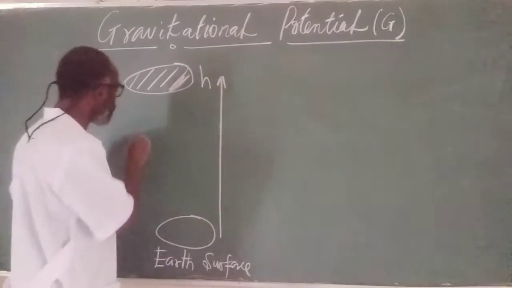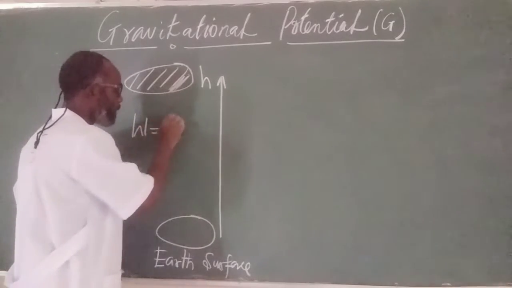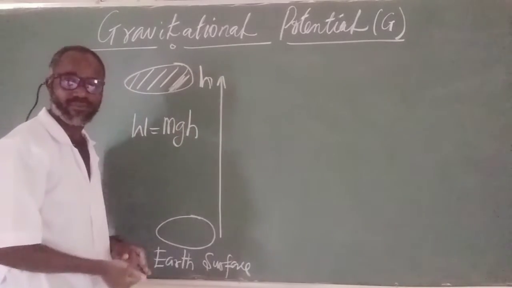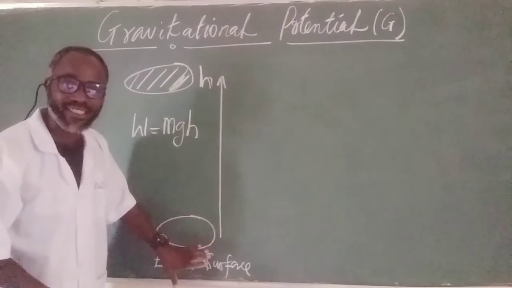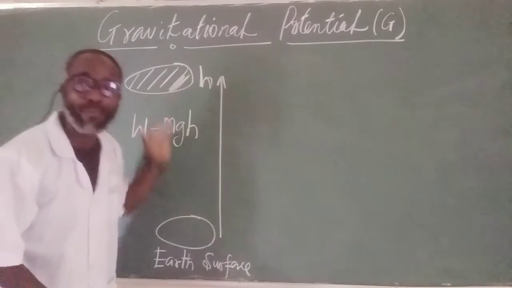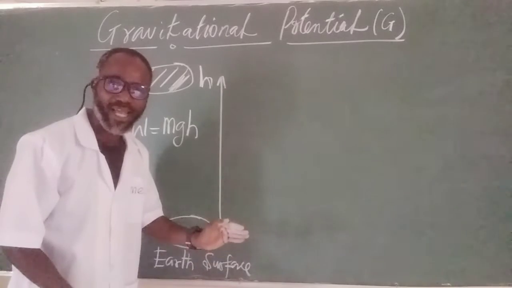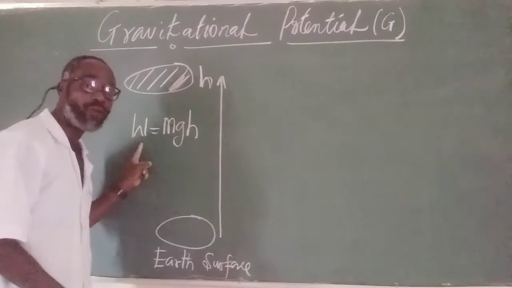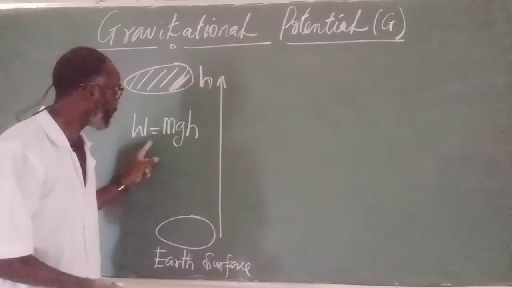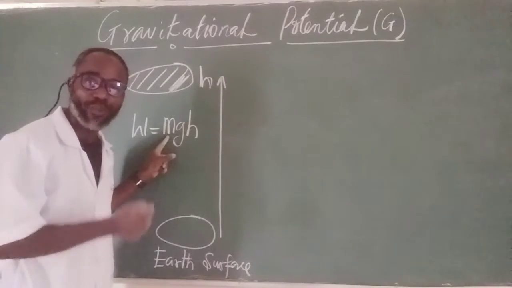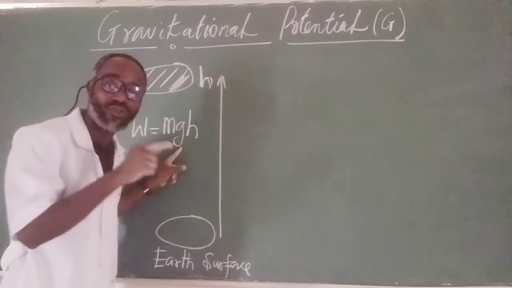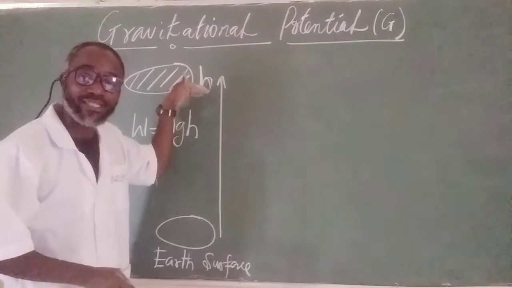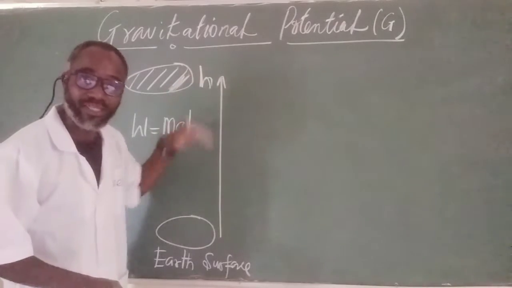What this means is some amount of work W equal to mgh has been done. So to raise this body from this point to this point, some amount of work must be done, and is given as W equal to mgh, where W represents work done, m represents mass of the body, g the acceleration due to gravity, and h the reference height, or the height the body is raised to, measured in meters.